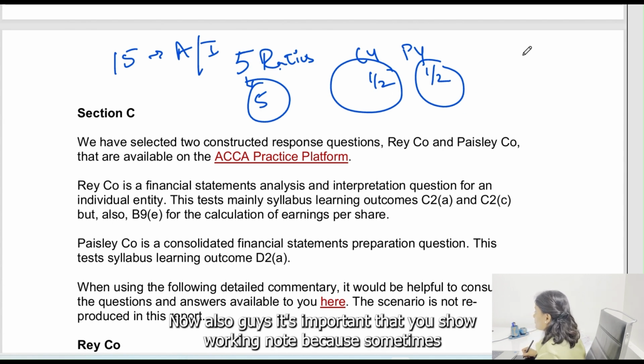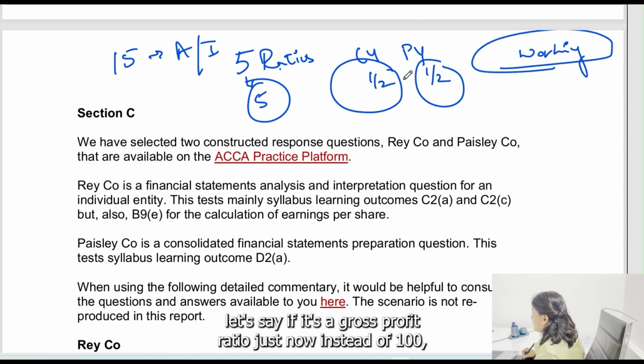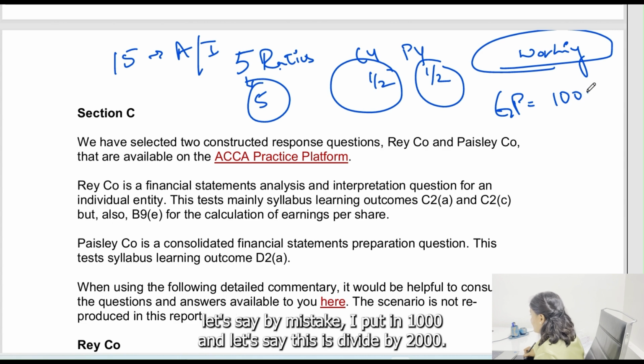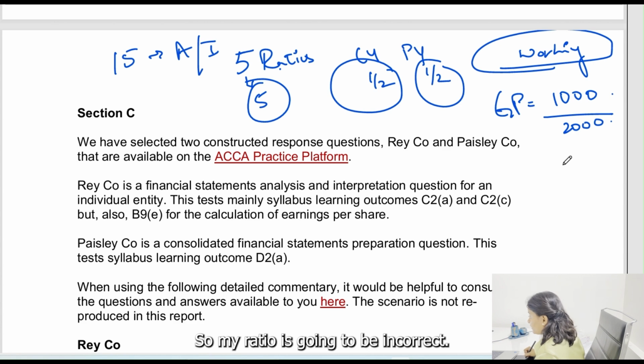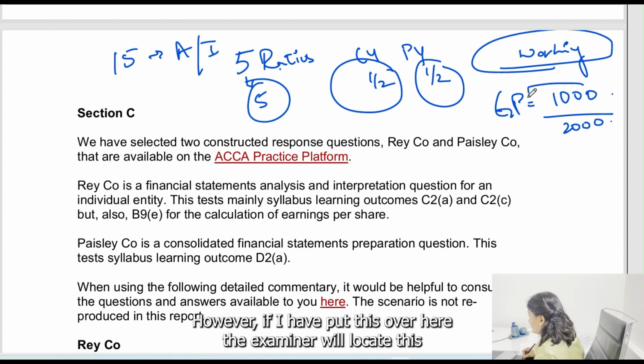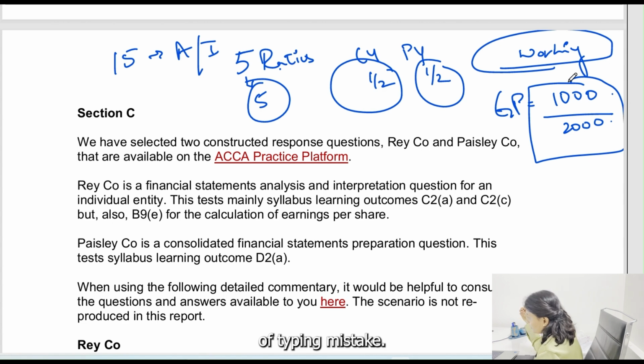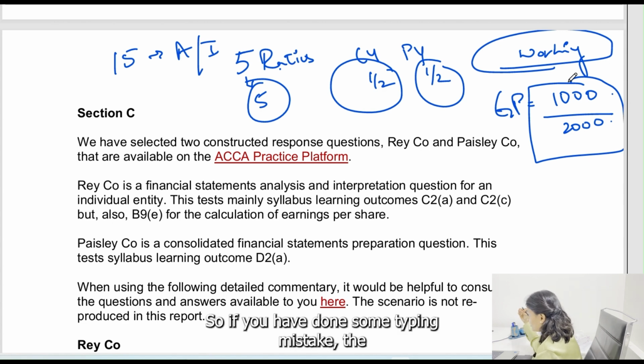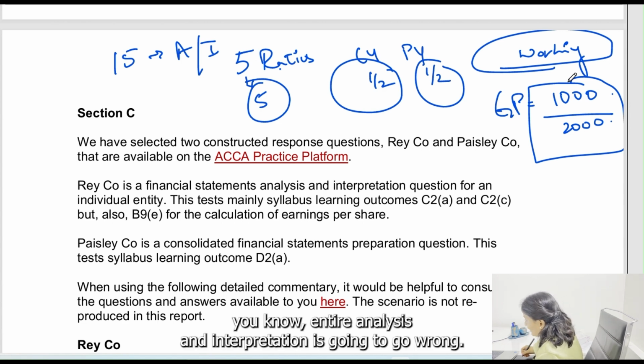Also guys, it's important that you show working notes. Let's say a gross profit ratio is asked. Instead of 100, let's say by mistake I put in 1000, and this was divided by 2000. So my ratio is going to be incorrect. However, if I have shown this working, the examiner will know, okay, this is a typing mistake. If you have made a typing mistake, the entire analysis and interpretation is going to go wrong.